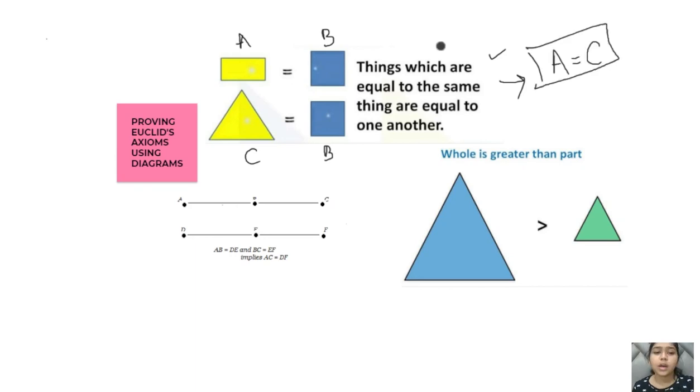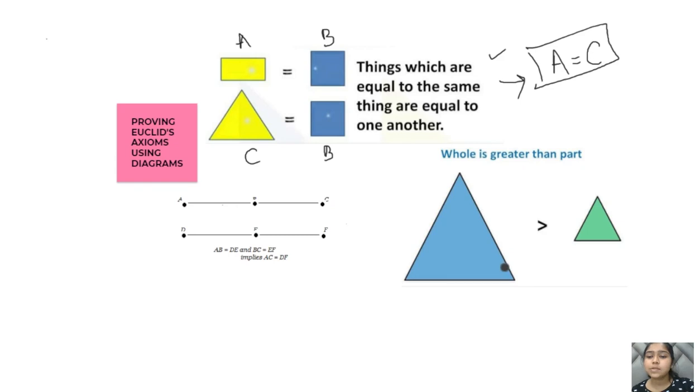Now the next thing is: the whole is greater than the part. The postulate number 5, this is the whole and this is the part. Obviously this is greater than this part, and as I already explained with the help of the pizza, you people can better understand this thing, that a whole circular pizza is greater than a quadrant piece of the pizza.